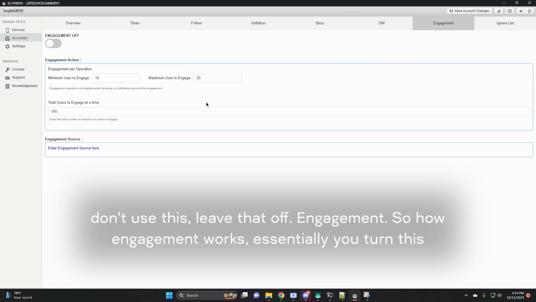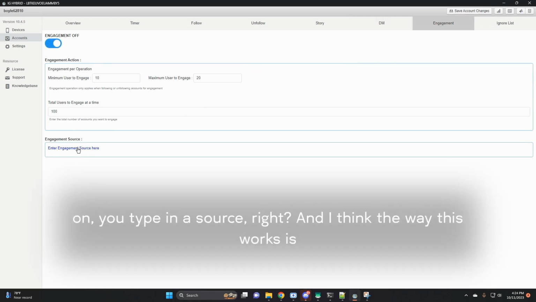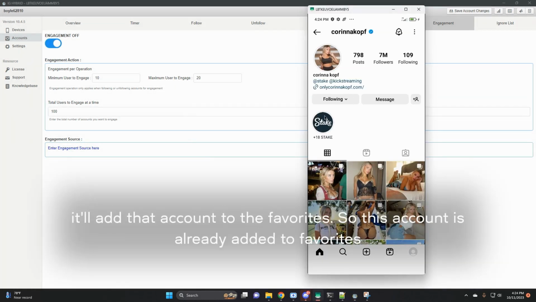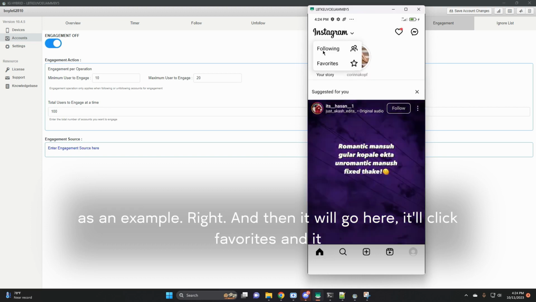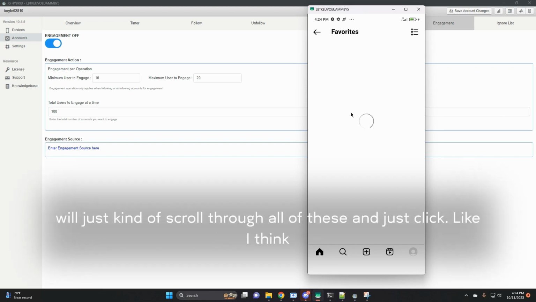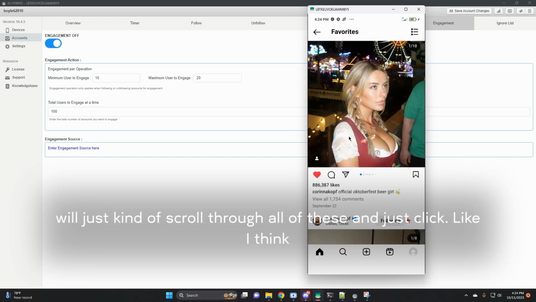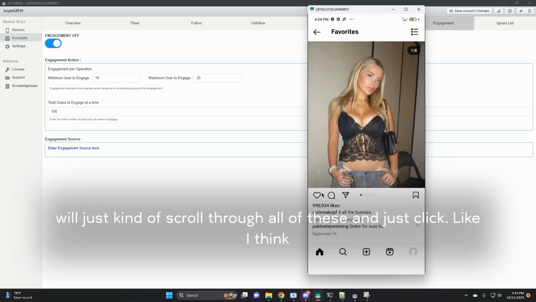Engagement. So how engagement works, essentially you turn this on, you type in a source, and I think the way this works is it'll add that account to the favorites. So this account is already added to favorites as an example. And then it will go here, it'll click favorites, and it will just kind of scroll through all of these and just click like, I think.